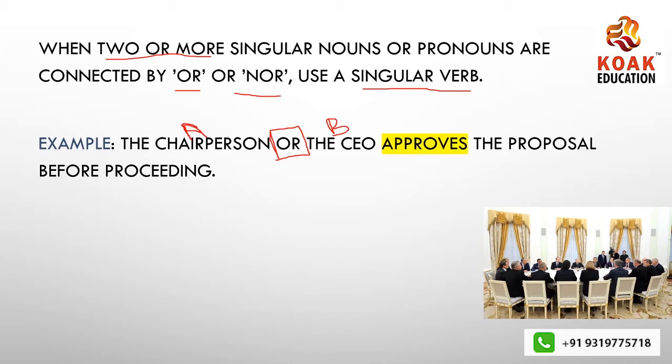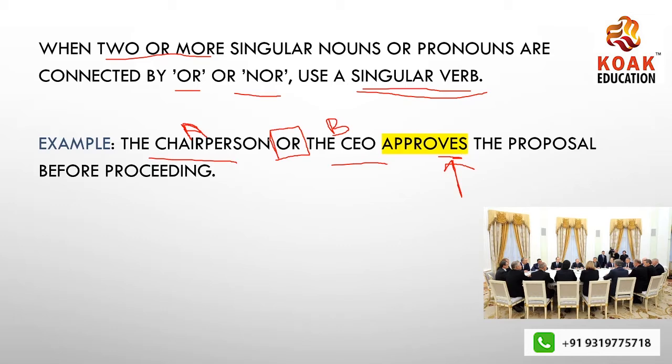So when or, nor give you a choice, that is obvious, they are asking you for a single choice. Therefore, you will use a singular verb with them. So when I say the chairperson or the CEO approves the proposal before proceeding, why approves and not approve? Because approves is the singular verb and approve is a plural verb.